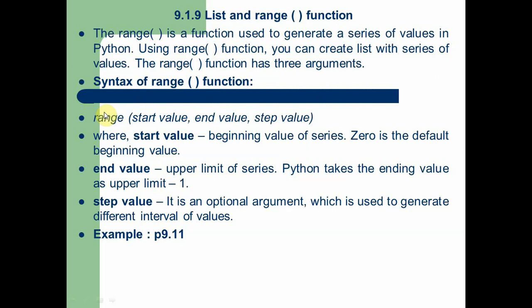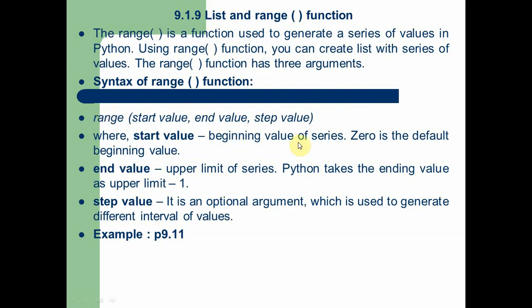Now we are going to understand the concept of range. So what is range? Range is a function used to generate a series of values in Python, with three different arguments: start value, end value, and step value.